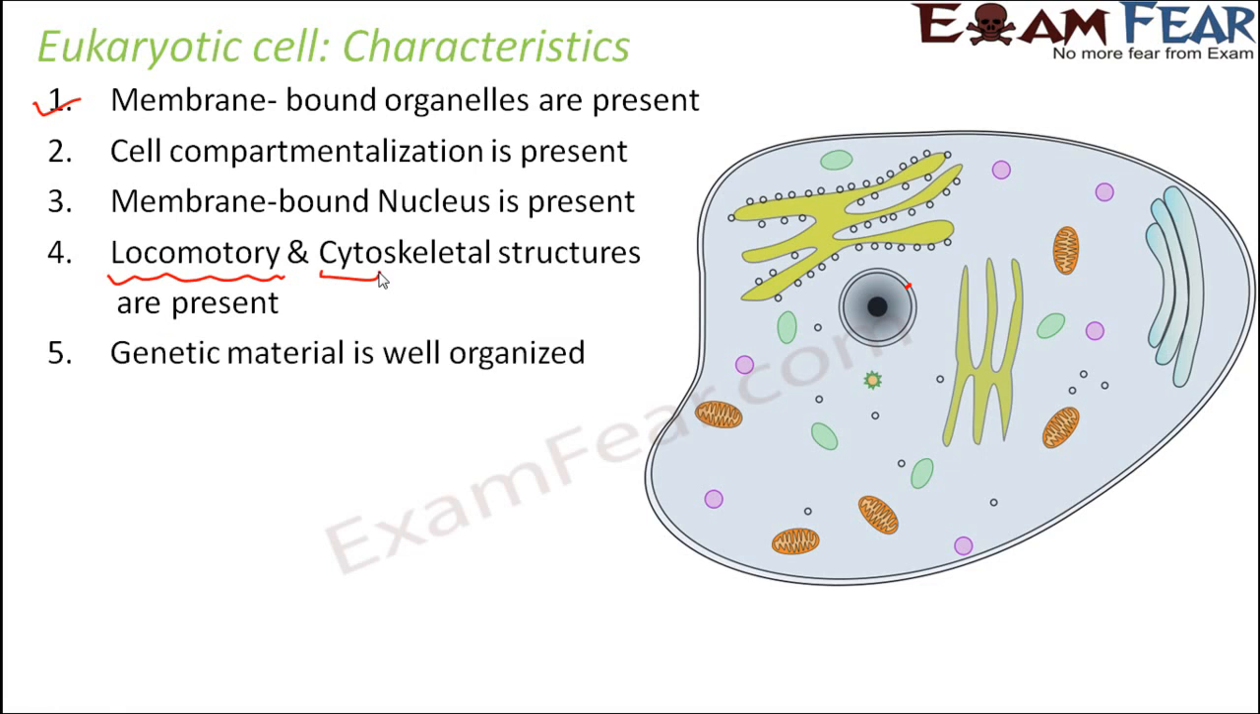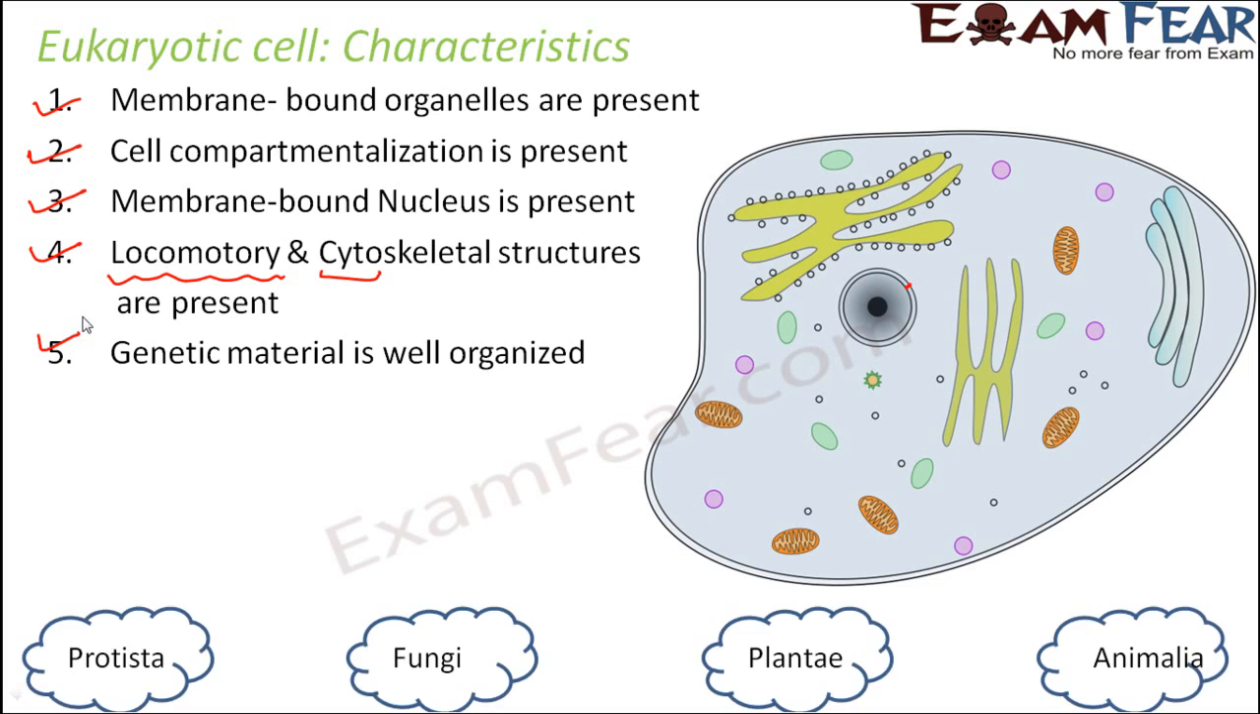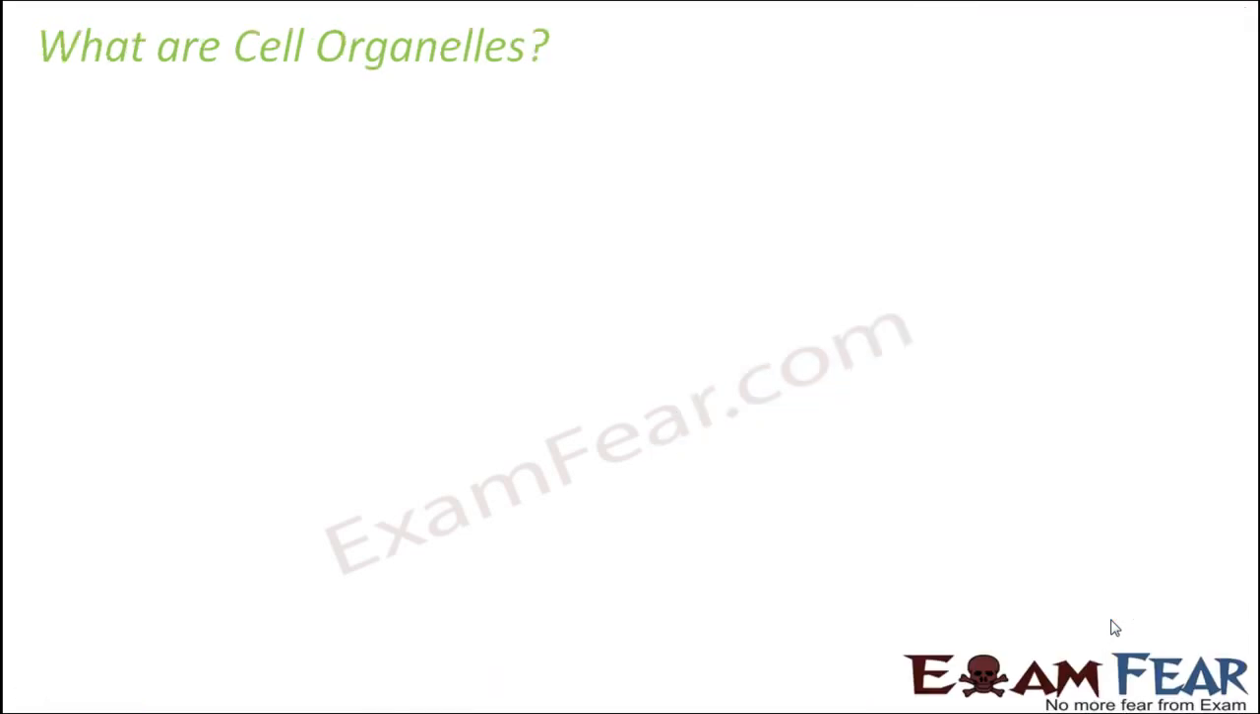Genetic material is well organized. So here genetic material is confined within the nucleus and it is present in an organized way. So these are some of the very basic characteristics of eukaryotic cell. Now, where do we see the eukaryotic cell? As I mentioned before also, eukaryotic cells are seen in the kingdom Protista, fungi, plantae and animalia. So these are the kingdoms where we have eukaryotic cells.